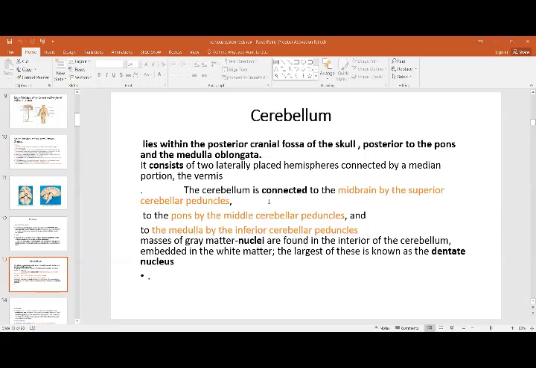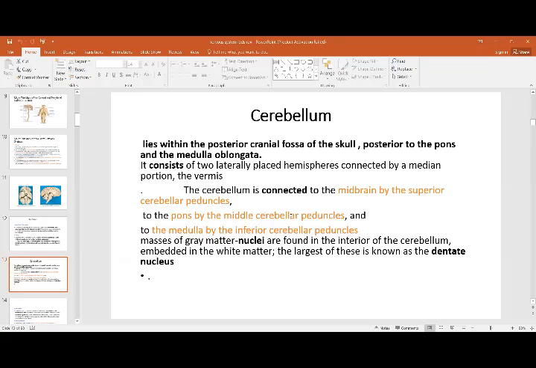Then we have the cerebellum, which lies in the posterior cranial fossa, posterior to the pons and medulla. It has two hemispheres connected together by the constricted portion that is called the vermis. The cerebellum is connected to the brainstem by three tracts of fibers: superior cerebellar peduncle, middle cerebellar peduncle, and the inferior cerebellar peduncle. Peduncles are nothing but a collection of different nerve fibers which form the tracts or the columns. The cerebellum is connected to the midbrain by the superior cerebellar peduncle, to the pons by the middle cerebellar peduncle, and to the medulla by the inferior cerebellar peduncle.